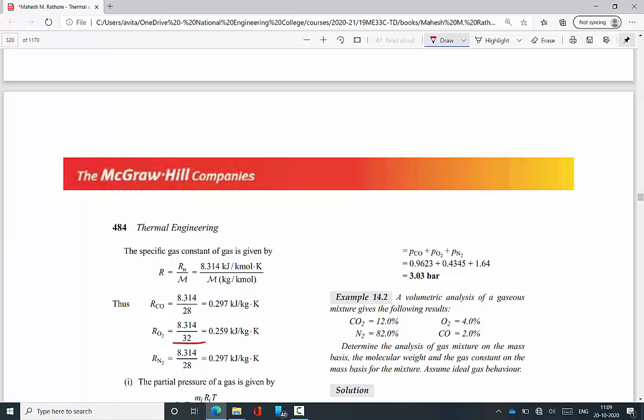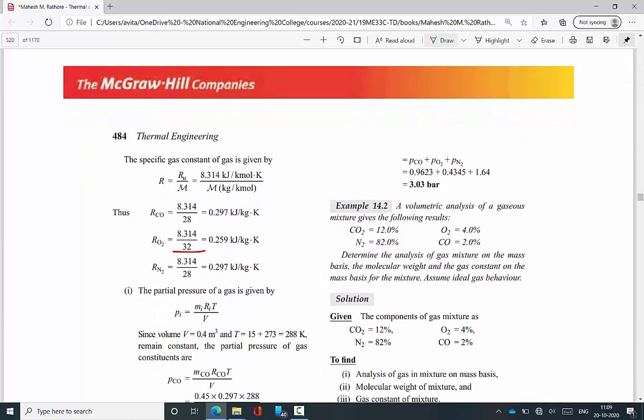Therefore the partial pressure equation is Pi equal to mi Ri T divided by V, the common equation. mi is calculated, Ri we already calculated in previous steps, and T is given and volume also given.